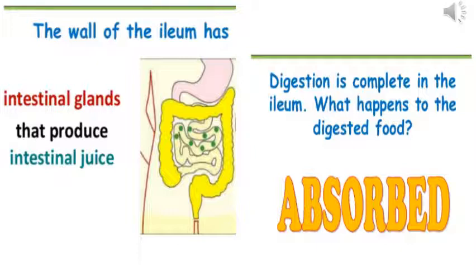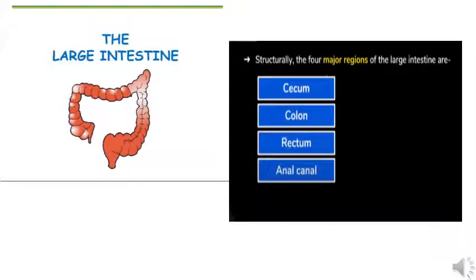Now once the digestion is complete, what happens to the food? The food is absorbed. The food is absorbed with the help of villi. The large intestine: after the small intestine, we have the organ, the large intestine. From the small intestine, food which is undigested or leftover from the ileum is passed on to the large intestine,